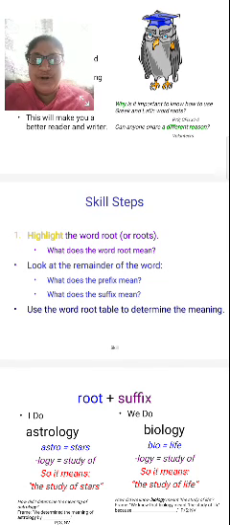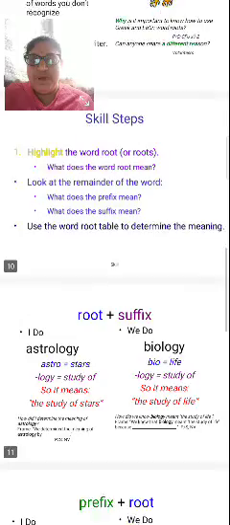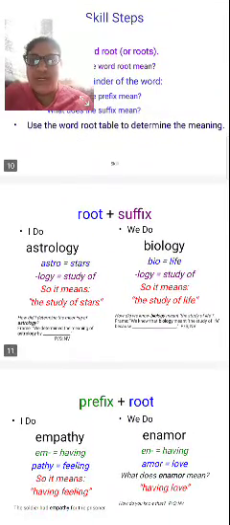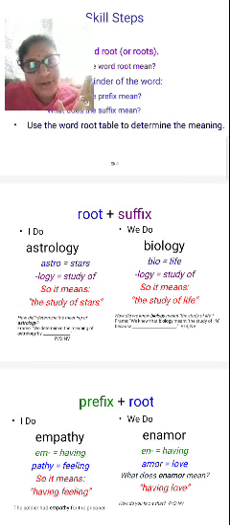What does the word root mean? Look at the remainder of the word: what do the prefixes mean and what do the suffixes mean? Use the root table to determine the meaning. Here are some skill steps I have written. See here, root plus suffixes. First the root and then the suffixes, because suffixes are added at the end of the word.